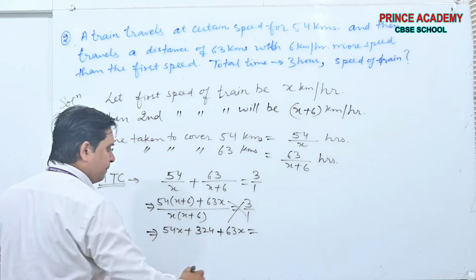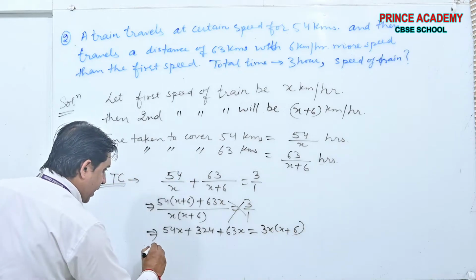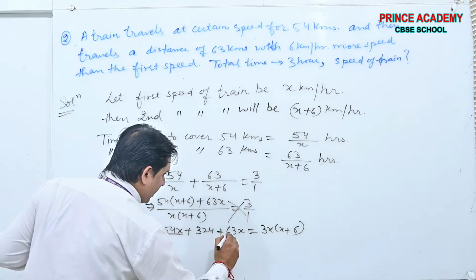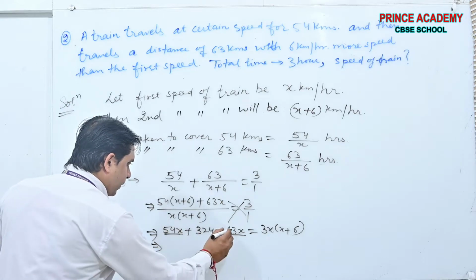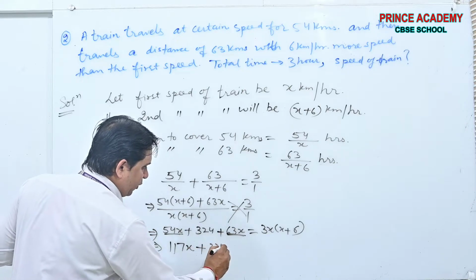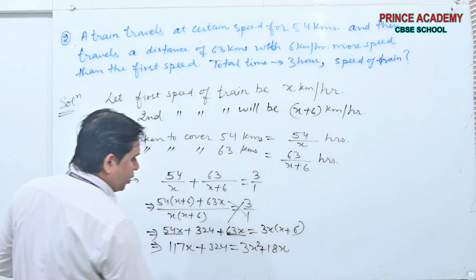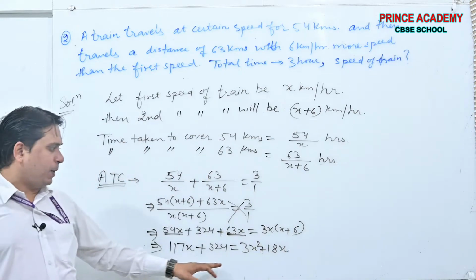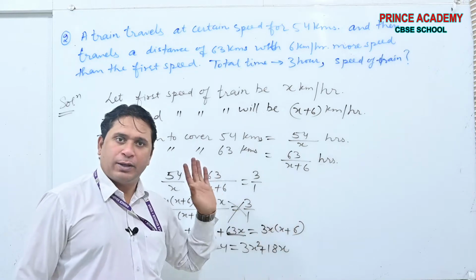Cross multiply 3x into x plus 6. Here you will get 54 plus 63, that is 117x plus 324. 3x square plus 18x. Yes or no? 3x multiplied with this and then with this.